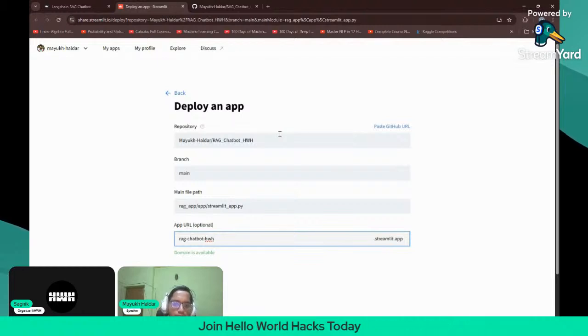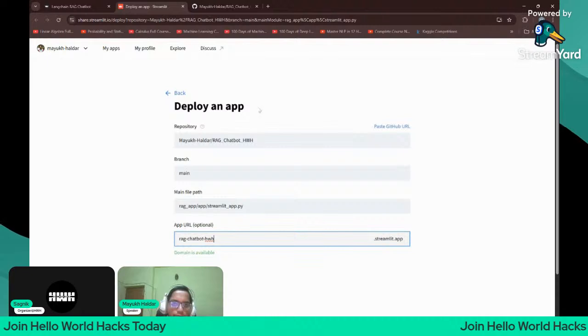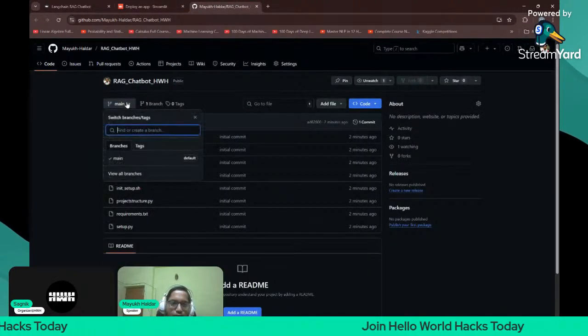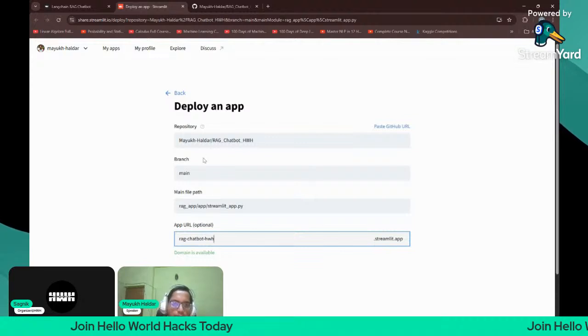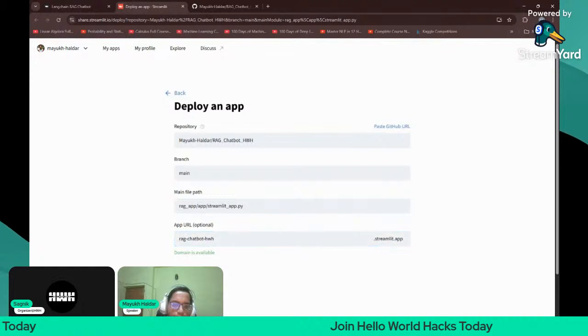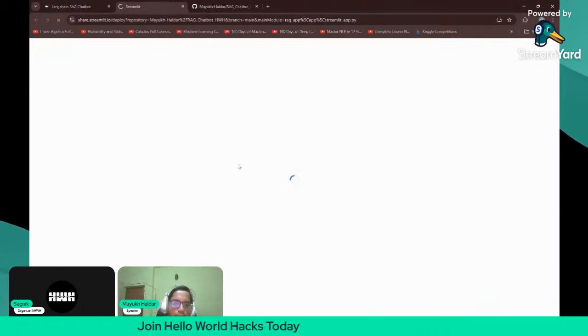Okay, I think this step is done. I think everything is perfect. Any more changes should be there? Main branch, everything is done. Okay, and now I think I can publish it in Streamlit Community Cloud. Yeah, so let's deploy it. Let's see what happens. If it crashes, then we'll have to fix it.